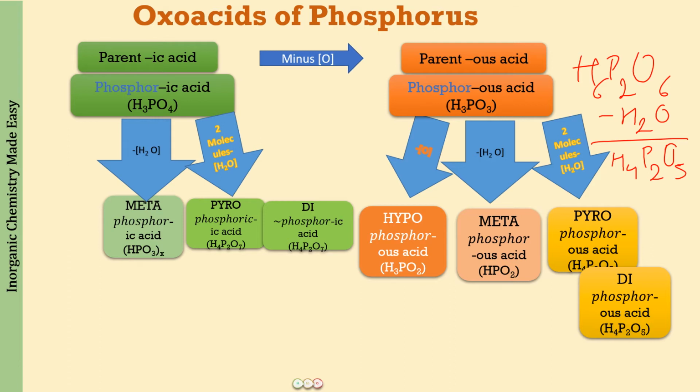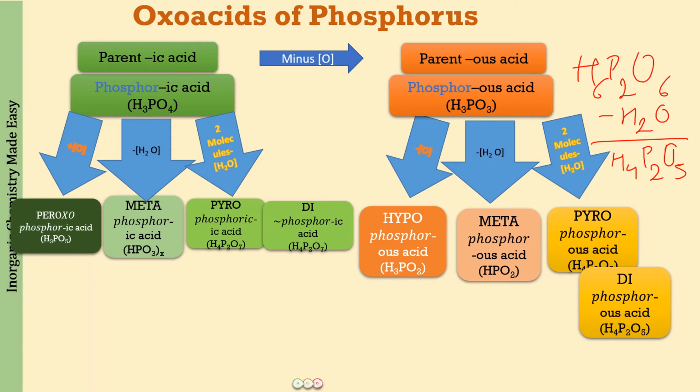Next, what did we do? We added one oxygen to phosphoric acid to get peroxophosphoric acid, right? So this is going to be peroxophosphoric acid, H3PO5. And here what are you going to see? You are going to see a peroxide linkage in the structures when we will be writing down the structures for these compounds. Now this is just one unit of phosphorus, so it is also called peroxomonophosphoric acid, or simply peroxophosphoric acid.